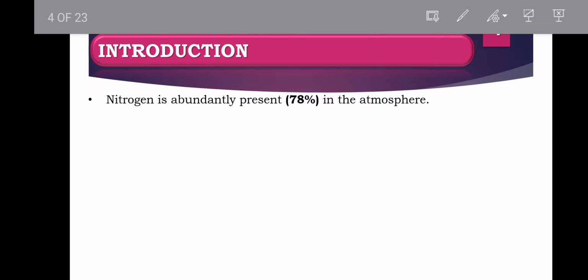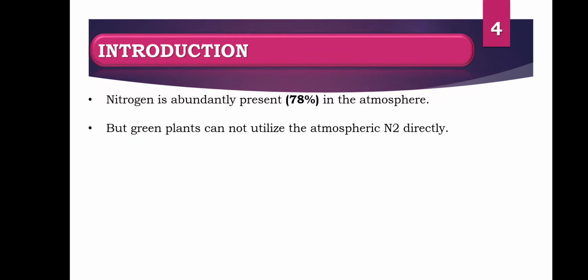Introduction. Nitrogen is abundantly present, 78% of the total volume of our atmosphere. And this nitrogen present in the atmosphere we cannot utilize directly from air.